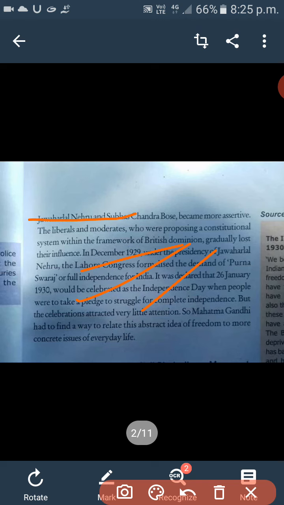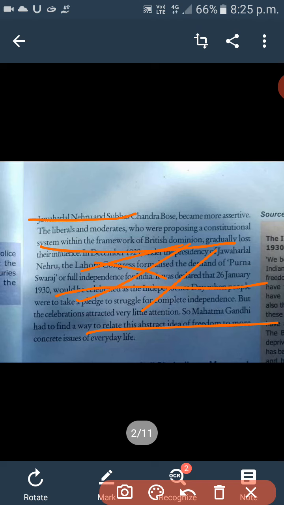So guys, in the last video I discussed in detail the topic of Purna Swaraj, which means complete independence, or full independence for India. Right now we are discussing the topic of civil disobedience, and how many issues existed at that time. In December 1929, under the presidency of Jawaharlal Nehru, the Lahore Congress formalized the demand of Purna Swaraj, full independence.